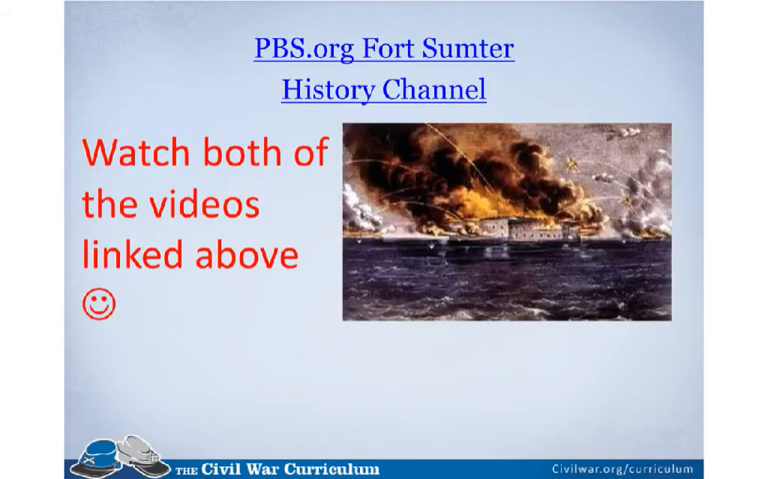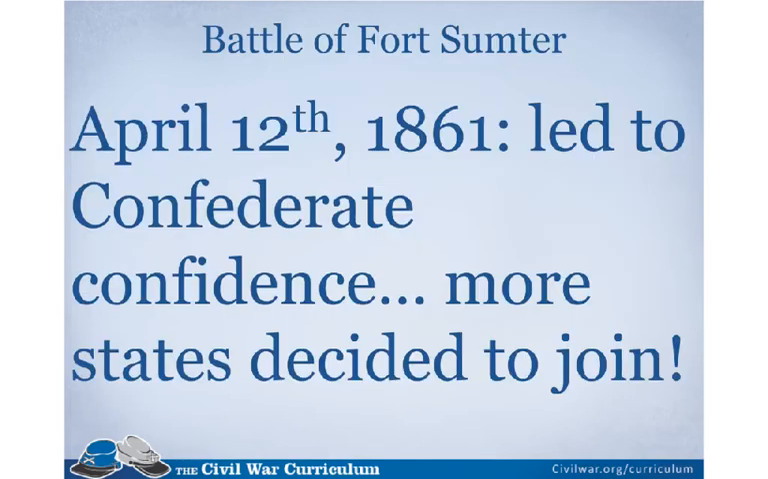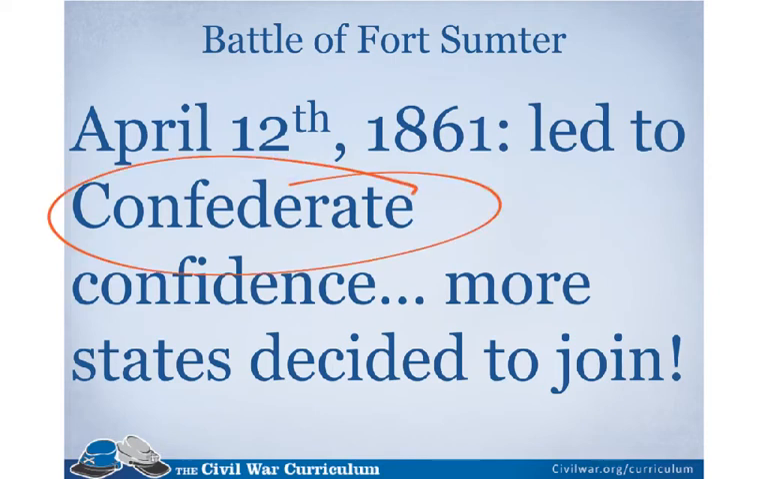Now, there's a video that you're supposed to watch. I can't play it through the video here. So you're on your own. You need to go in and watch the video through Miss Willard's presentation. On April 12th, 1861, the Confederates had more confidence because, to answer number 6, number 6 says, who won the Battle of Fort Sumter? The Confederates did. That's why they had more confidence. They won the battle. And therefore, more states decided to come to their side.